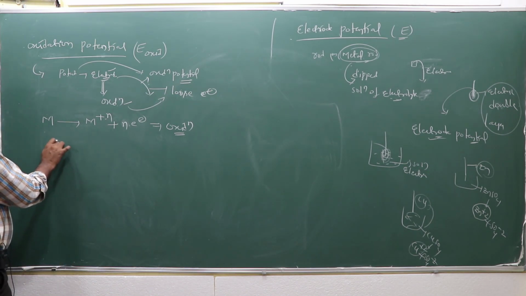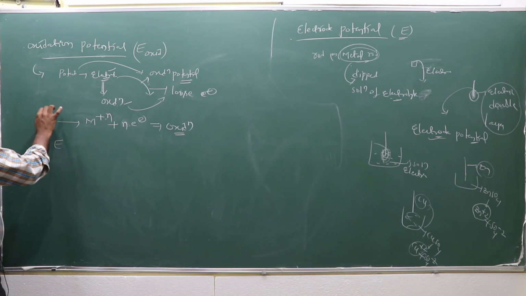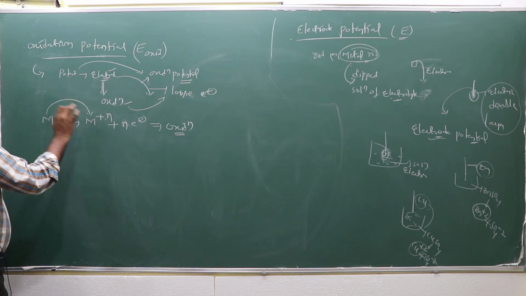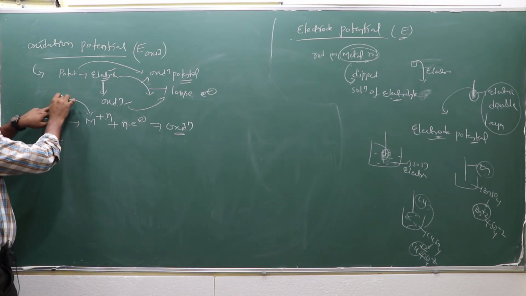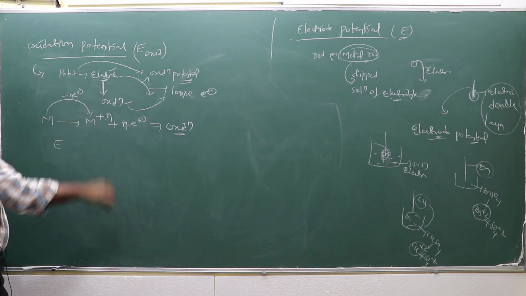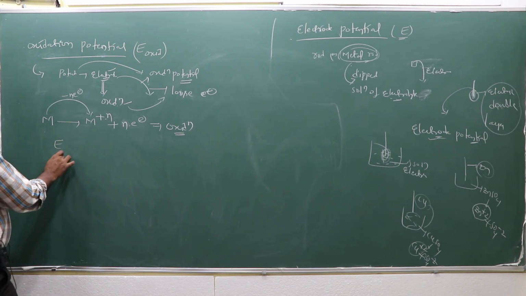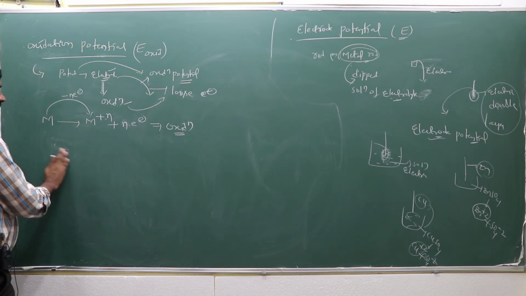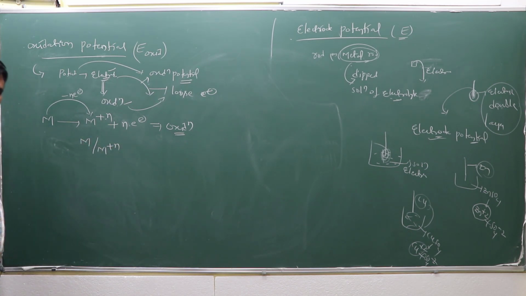Now, how can you show the oxidation potential? The metal is changed to M plus N while losing N number of electrons. That means the metal goes to M plus N, and this is oxidation.